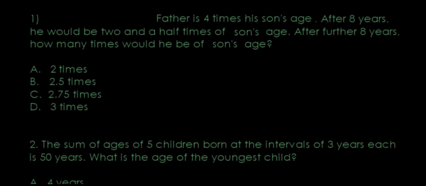The first question we have over here is, so try and be ahead of me, pause the video, try and be ahead of me. Father is 4 times the son's age. After 8 years, he would be 2.5 times the son's age. Because they're saying after 8 years, I would think, okay, if f is the father's age, after 8 years it would be f plus 8. So that age would be 2.5 times the son's age. The son at the moment is s. After 8 years, he'd be s plus 8. So that would be the age of the son.